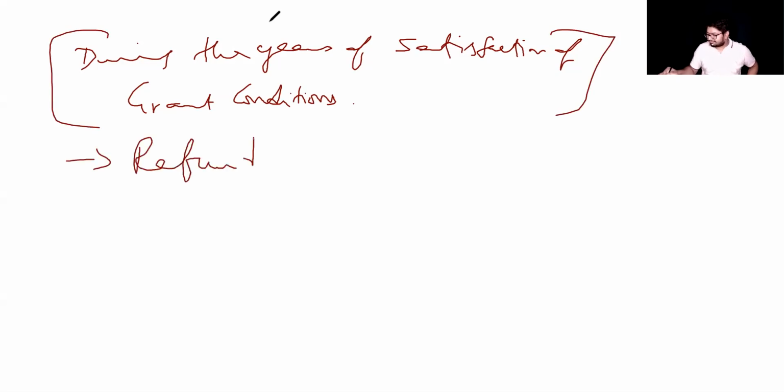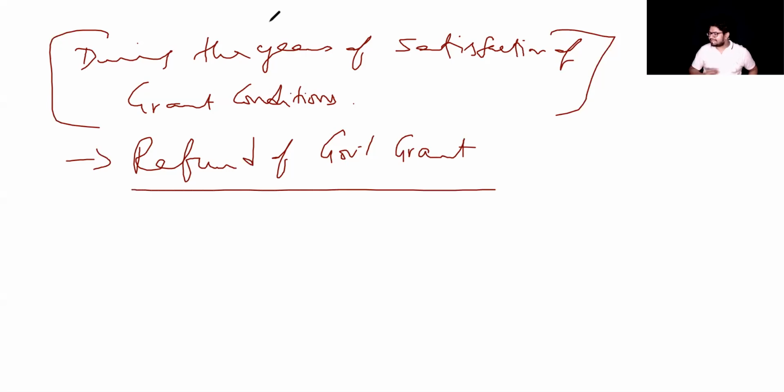Refund of government grant. In what circumstances would we do this? If you don't satisfy the conditions given by the government, only then it becomes refundable. That's all. Now, there are multiple cases we have seen till now.